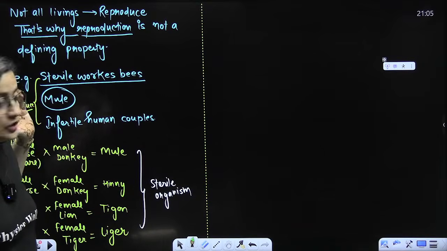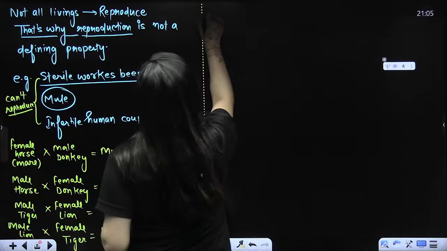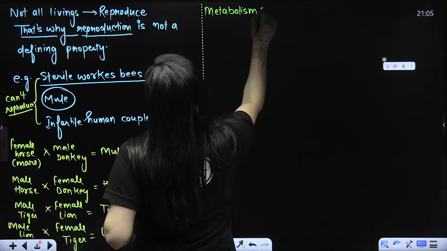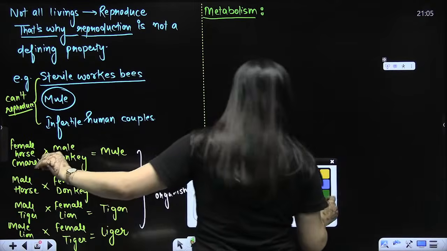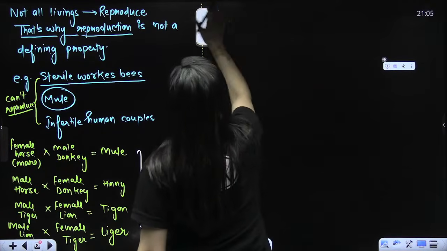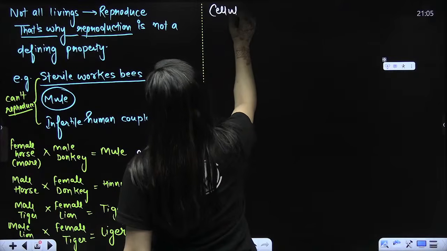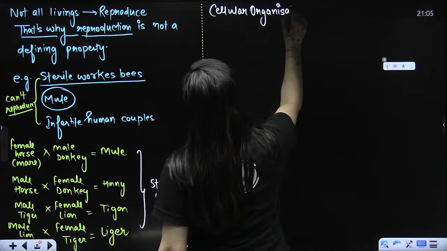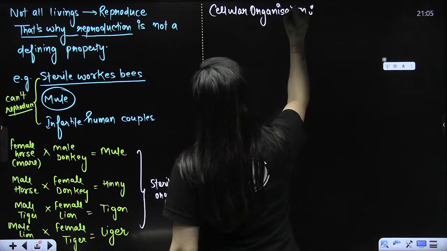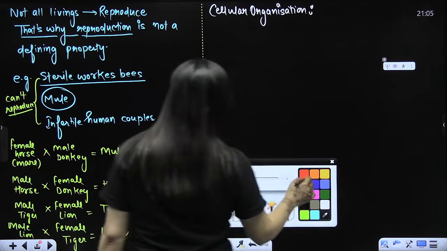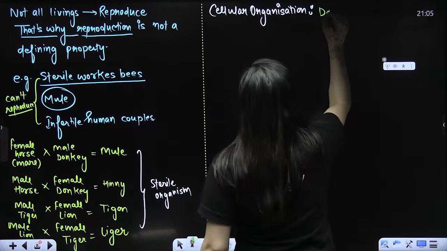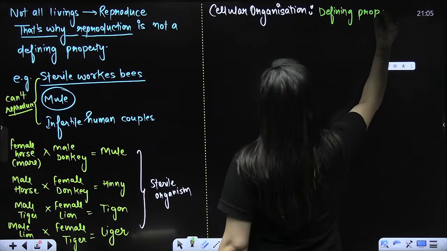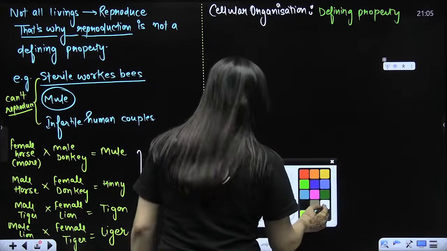Any doubts? Now the next property that we have is metabolism. Metabolism, we just discussed. And before metabolism, let's talk about cellular organization. I think I have no need to explain that. You all are well aware, right? Cellular organization is definitely the defining property. How is it possible? It's simple.